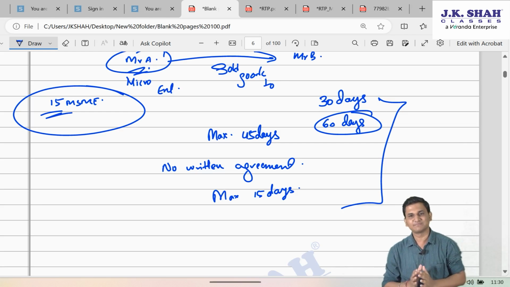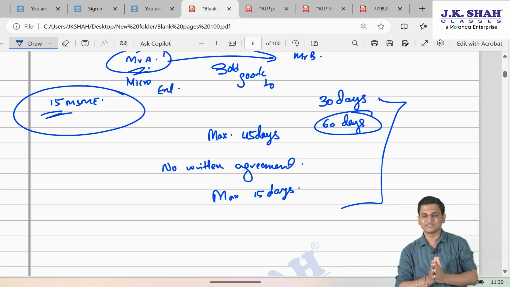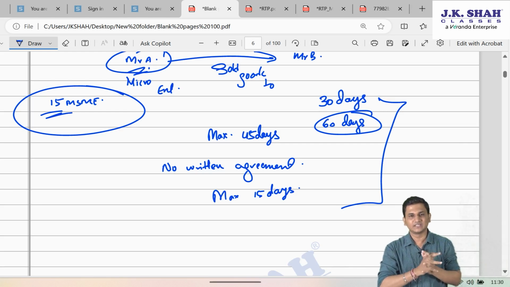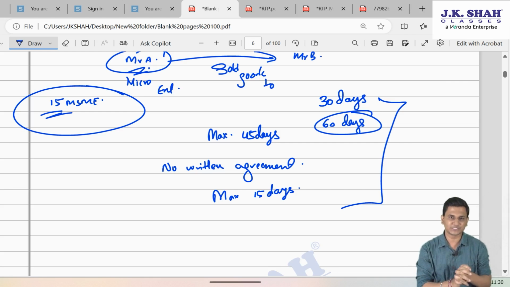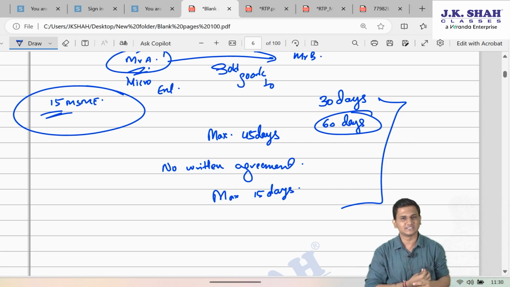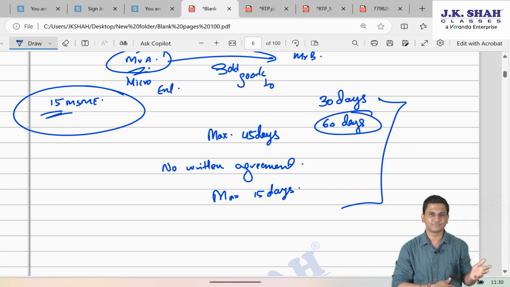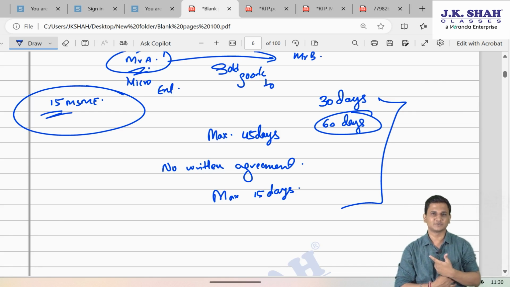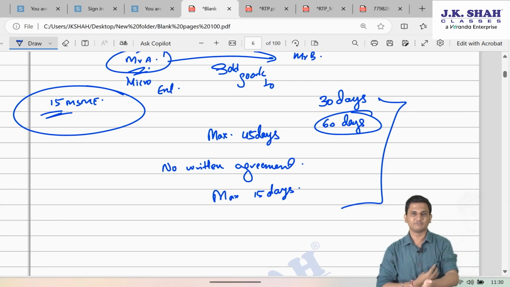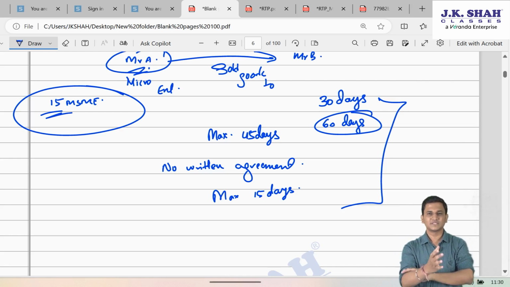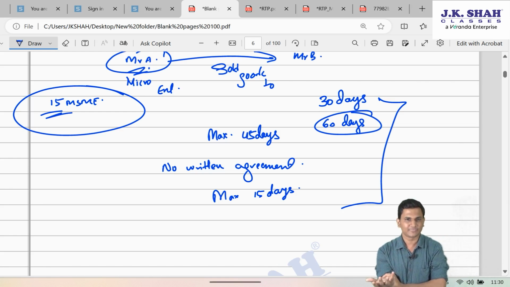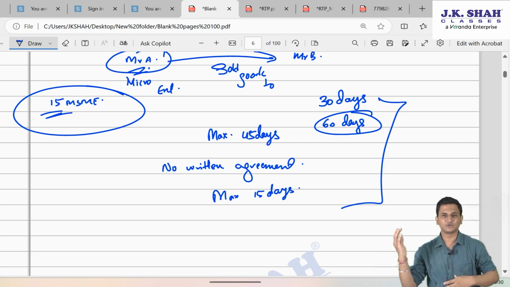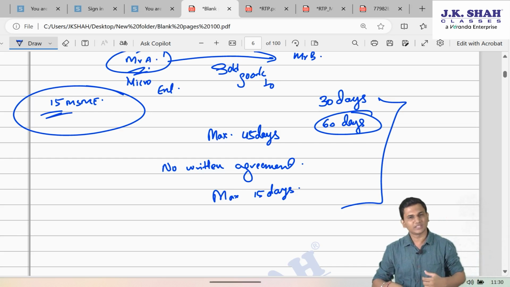Friends, even though MSME Act was having this provision, MSME Act is since 2006. Even though MSME Act was having this provision, people hardly used to take it seriously. They were not bothered only. Like even if Mr. A starts saying, Mr. B, I am a MSME enterprise boss, please make me the payments within 15 days or within 45 days as the case may be, Mr. B never used to take him seriously. So finally income tax had to do something. So that is what they have done.